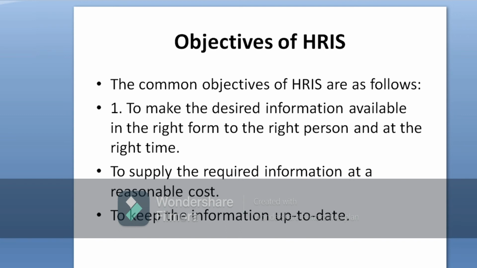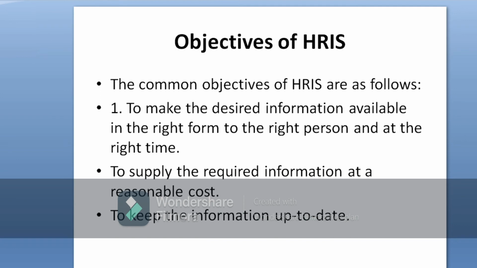Second point is to supply the required information at a reasonable cost. In this case, if the organization maintains all the information manually, it will be difficult to keep the record of the employees on a manual basis. With the help of HRIS, the organization maintains all the information. Once it is prepared, it doesn't require preparing the information for the employees again and again. It only requires some updation.